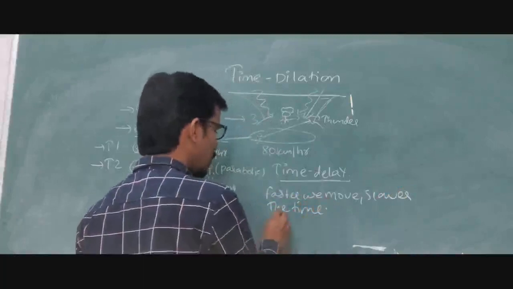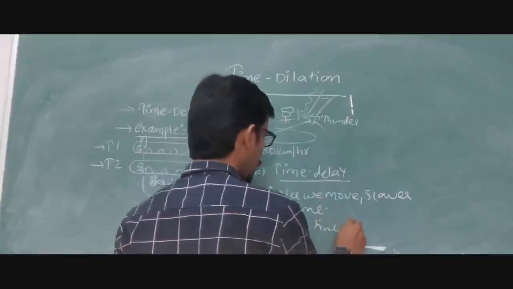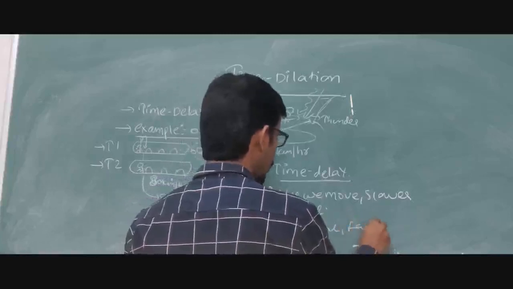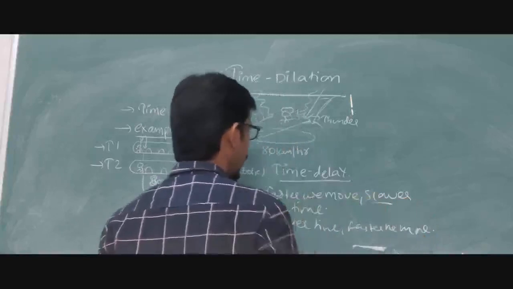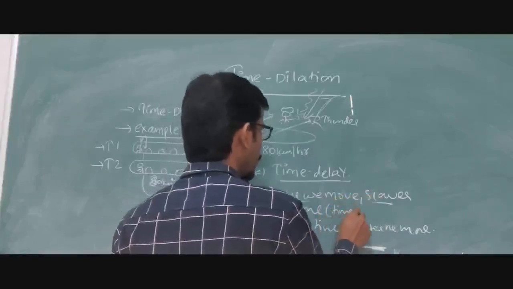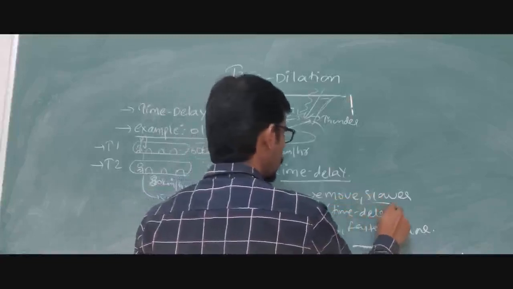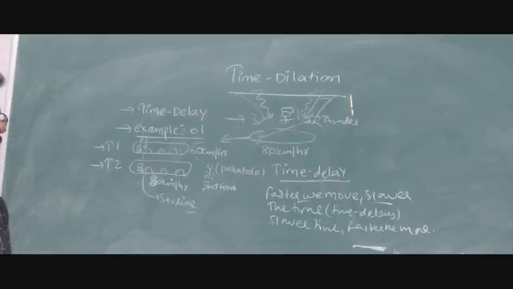Exactly opposite: the slower the time, the faster the move. So overall what we can understand in detail is that time is getting delayed. Slower the time, faster the moving.